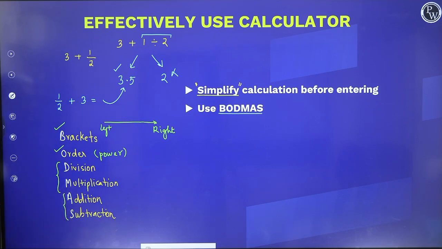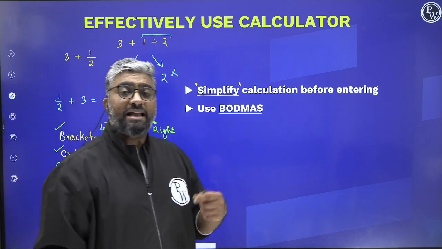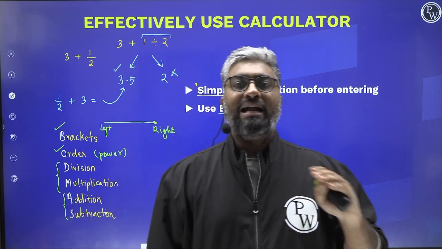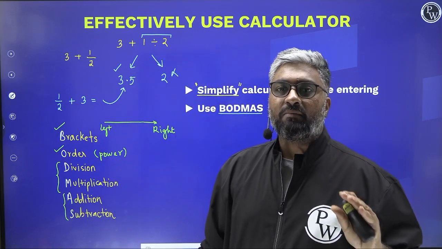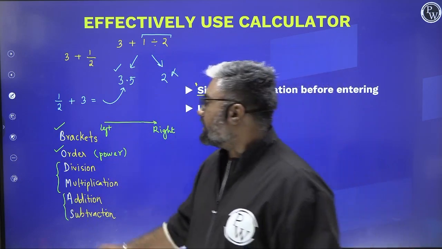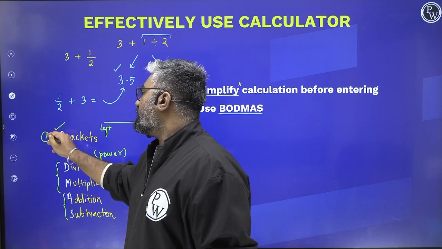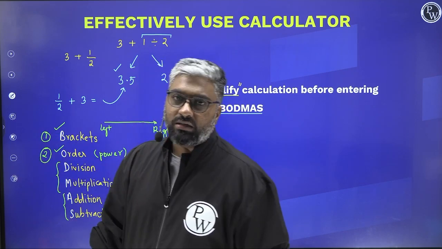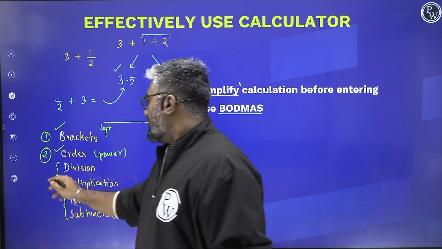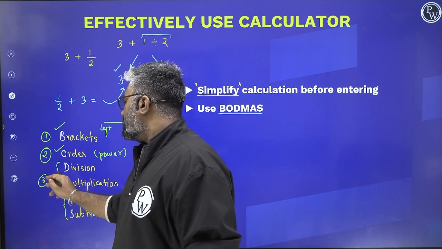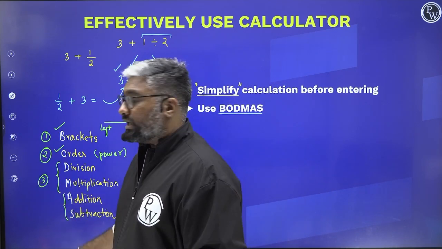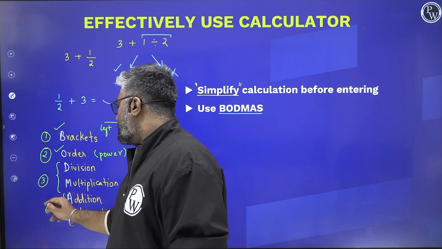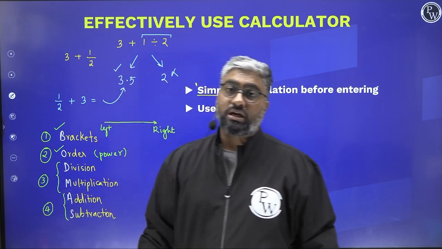A lot of people think addition will be done first and then subtraction. No. Addition, subtraction have the same priority. So the idea is brackets will have the first priority. The second priority will be given to order, which is your power. The third priority will be given to division and multiplication together. And the last priority will be given to addition and subtraction together.